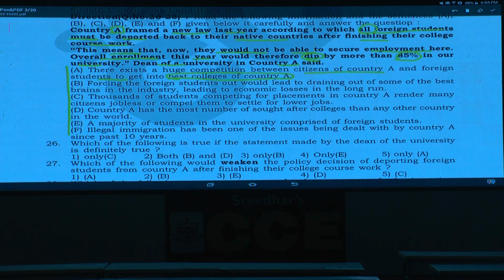But what we can infer from this is that most of the students who are going abroad for studies are going for job purposes. After completing that course, these people are very much interested to get into jobs. Hence most of the people are enrolling into that university. As this option is left over, the enrollment will come down by 85%. Why? Because there is no such option.